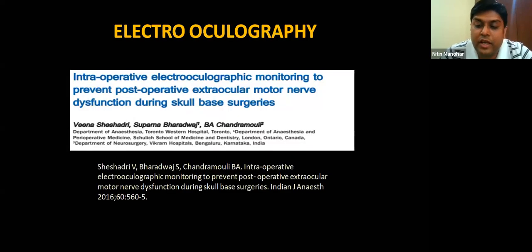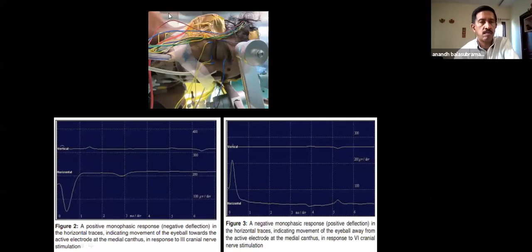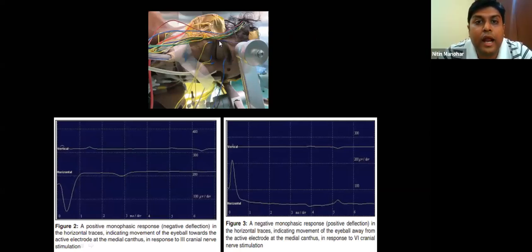So what we have now moved on to is electrooculography. This is a beautiful paper, done by one of our colleagues, neuroanesthetists from NIMHANS, Dr. Suparna and Dr. Veena. What they have done is they don't place these electrodes into the muscle belly. They just place 4 needle electrodes in the upper, lower, medial and lateral parts of the eyeball, outside the eyeball. One in the medial canthus, one in the lateral canthus, one above the globe, and one below the globe. Then whenever you do triggered EMG, you get specific responses like this because of the deviation of the eyeball.